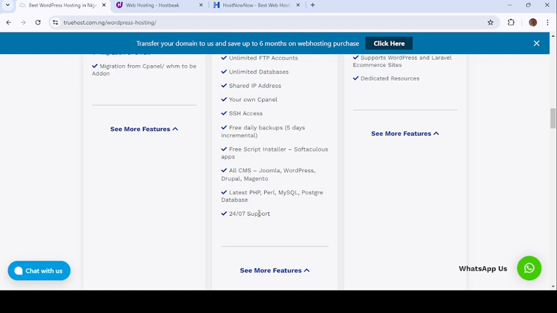So I am very sure this time you should understand what hosting means. Like I defined earlier, hosting is your own online space. Even though you get the domain, you can do nothing without hosting. It will not be visible.